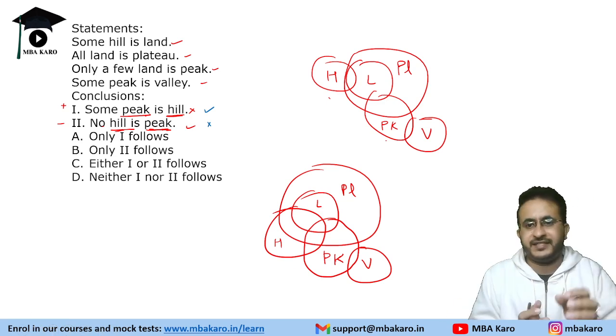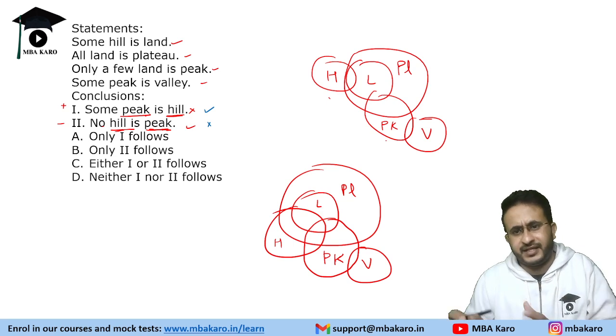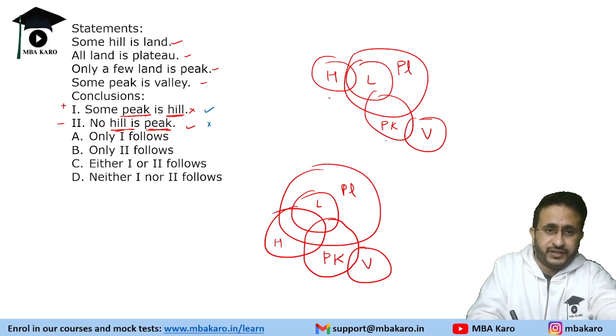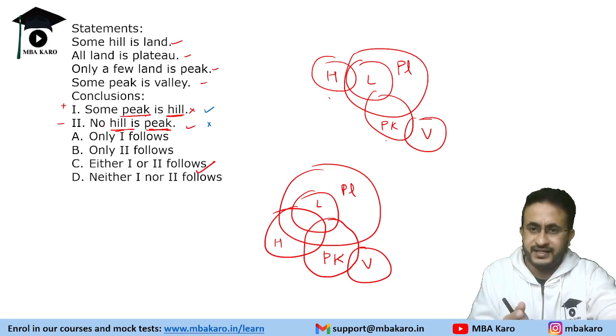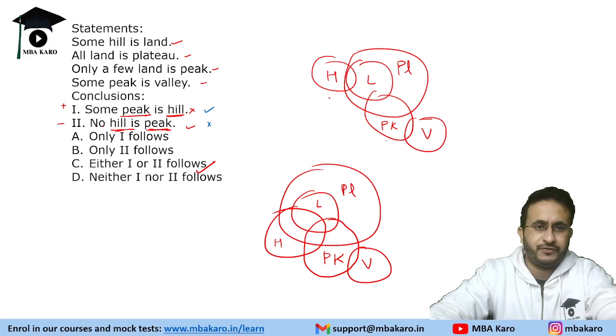So whenever we have this case, wherein in one case one of the statements is true, and in another case another statement is true, we have either one or the other. So either one or two follows. In one case, "some peaks is hill", the lower diagram, and in another case, "no hill is peak" is true. So either one or two will follow.